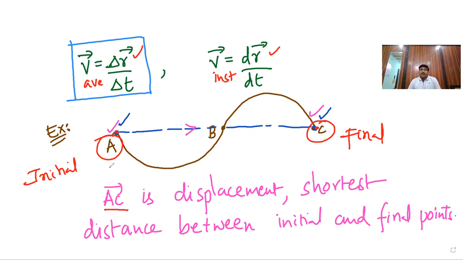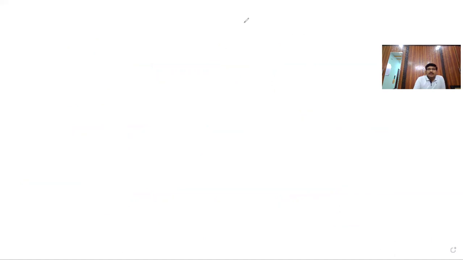But suppose you are considering instantaneous velocity. In the case of average velocity, the direction of the displacement itself is the direction of the average velocity, A to C. But in the case of instantaneous velocity, observe here: this is the half semicircle, and again this is a half semicircle. This is the point B, this is the point A, this is the point C. Clear?